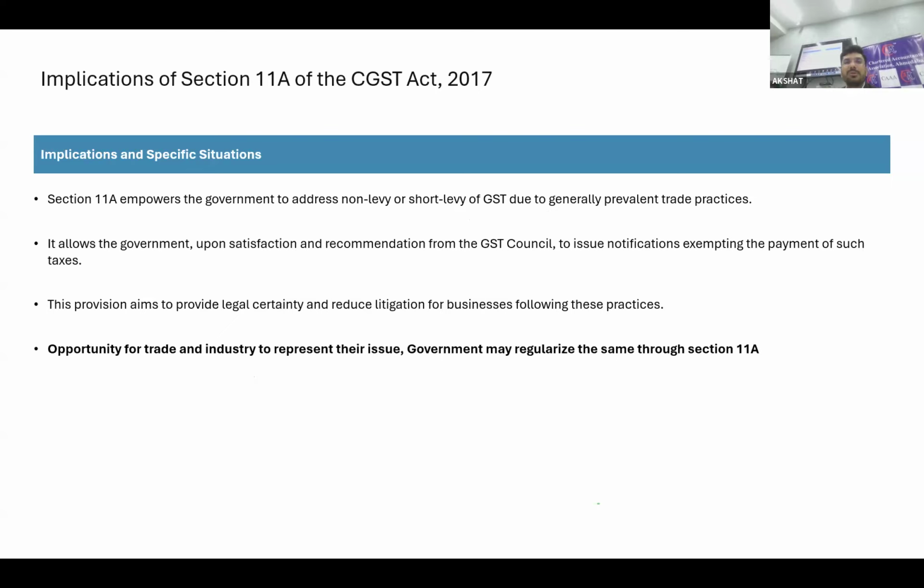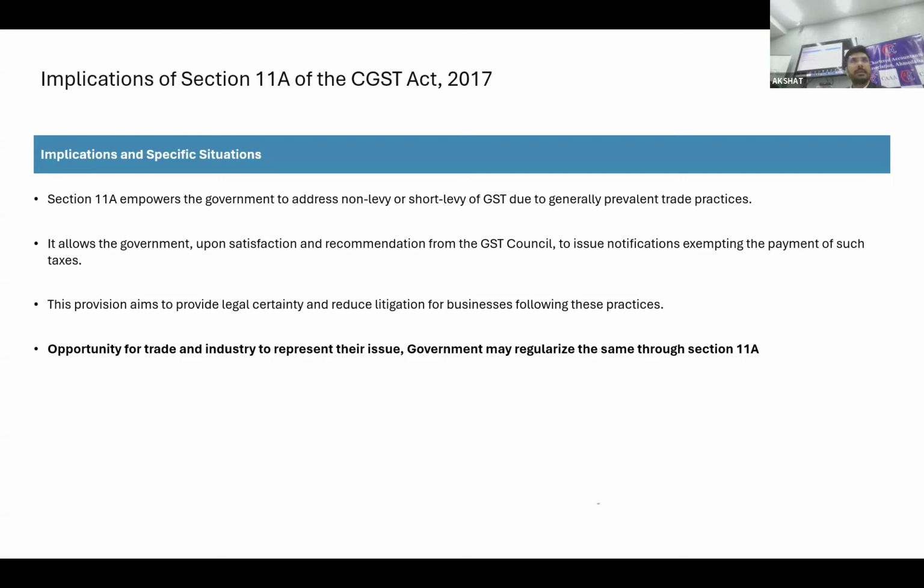There is also this section 11A has been provided recently, as such not relevant directly, but I would see from a broader perspective where some sort of industry of your client may be such that, due to their general practice or the industry practice, there may be a short levy or the interpretation issue. And on that front, there is a disconnect between what should be the proposed and what should be the actual tax liability. It mentioned that it allows the government upon satisfaction and recommendation of GST Council to issue notification exempting payment of tax. So person-wise person, this may not be applicable.